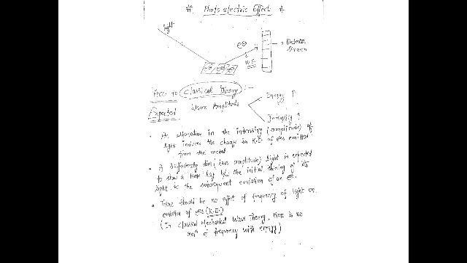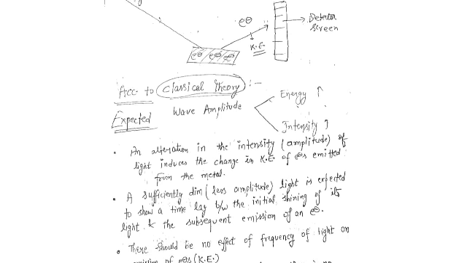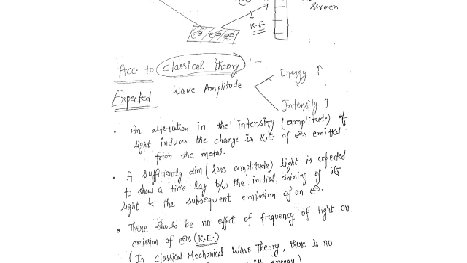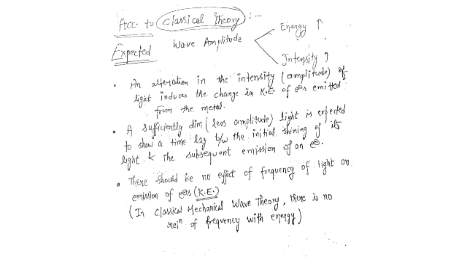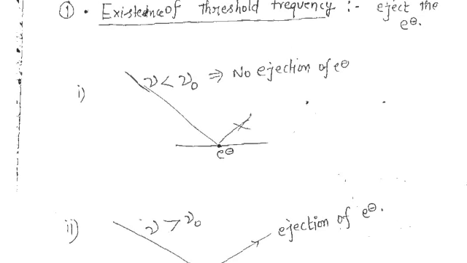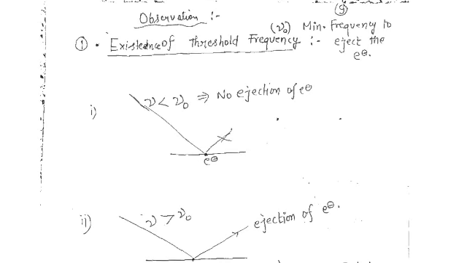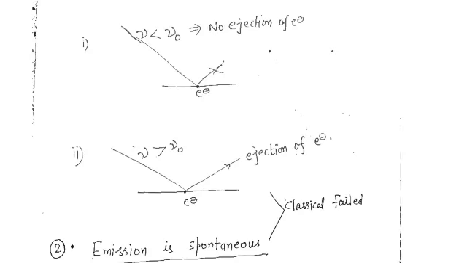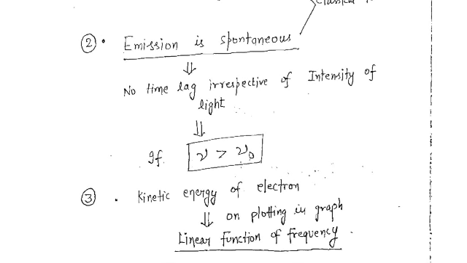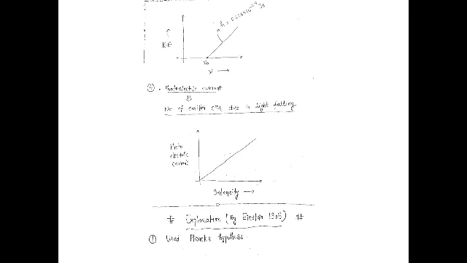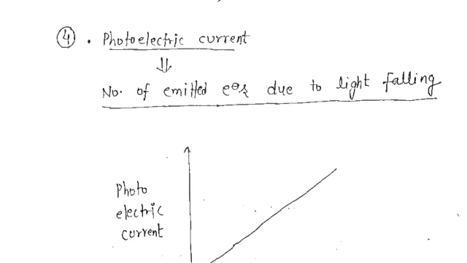So this was the photoelectric effect, and I had written down here what was expected according to the classical theory. The observations were quite different from the expectations of the classical theory, and this led Einstein to give his explanation, and today we will deal with the explanation part. I had done till photoelectric current.